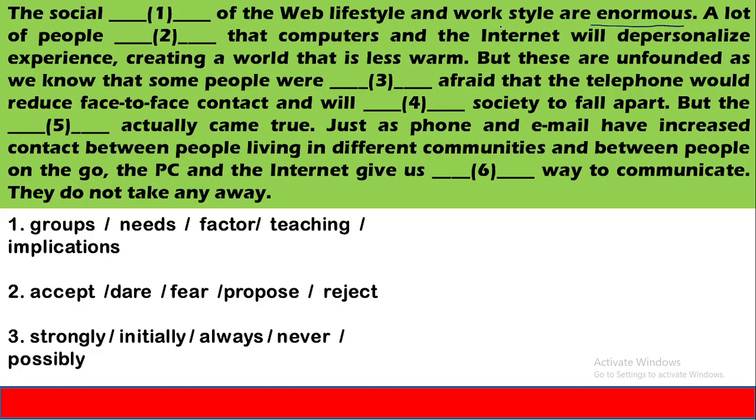Now, we have a clue here. By the help of our grammatical skill, we will be able to solve it easily. Now, you raise a question over this part of the sentence. Ask a question. What are enormous?